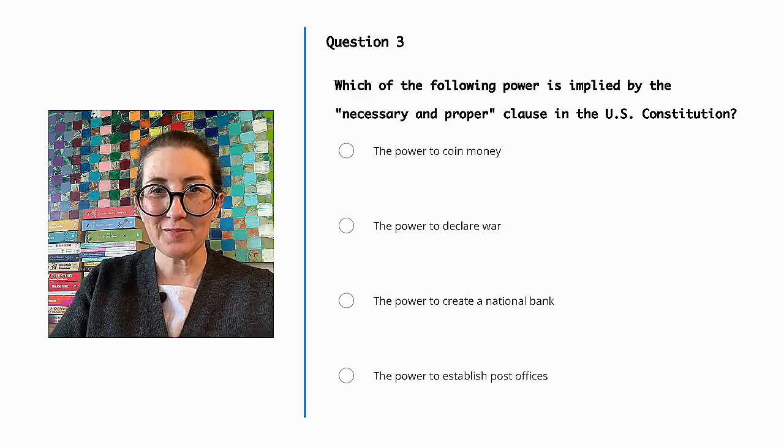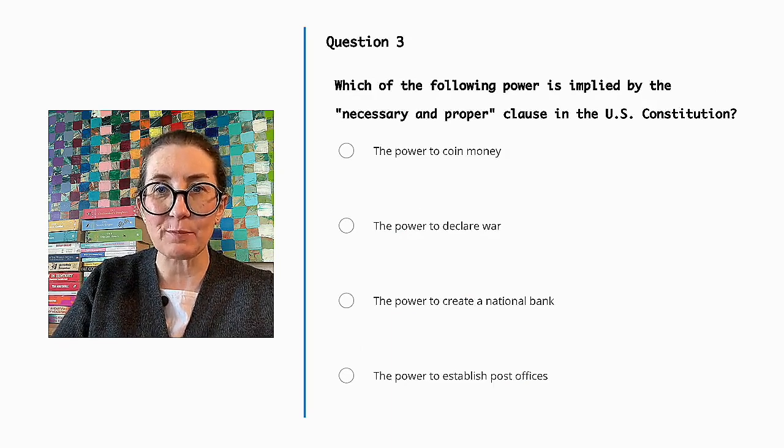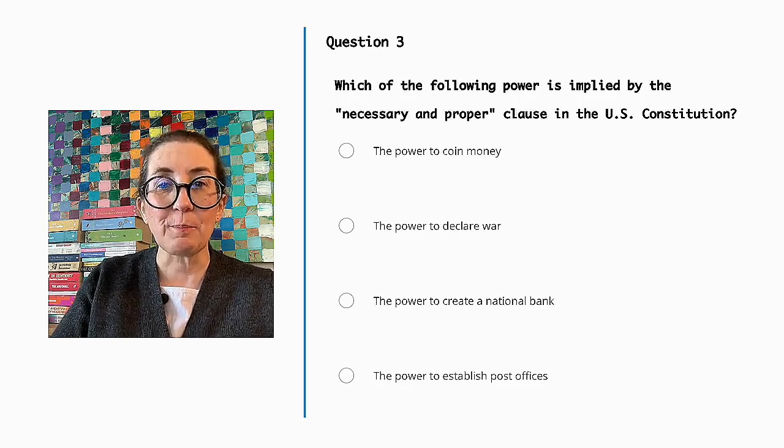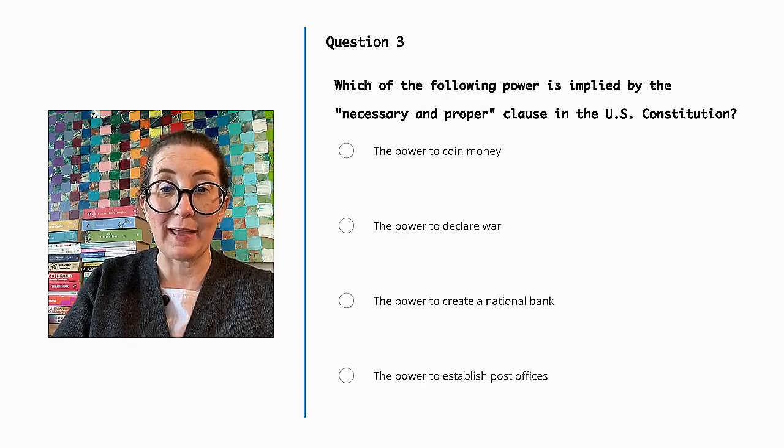Question number 3. Which of the following powers is implied by the necessary and proper clause in the U.S. Constitution? The power to coin money, the power to declare war, the power to create a national bank, or the power to establish post offices.